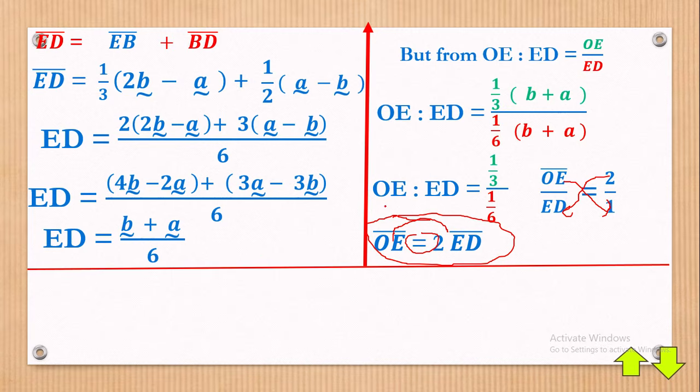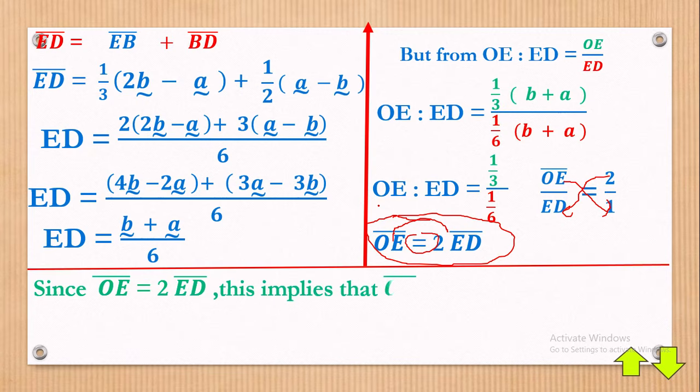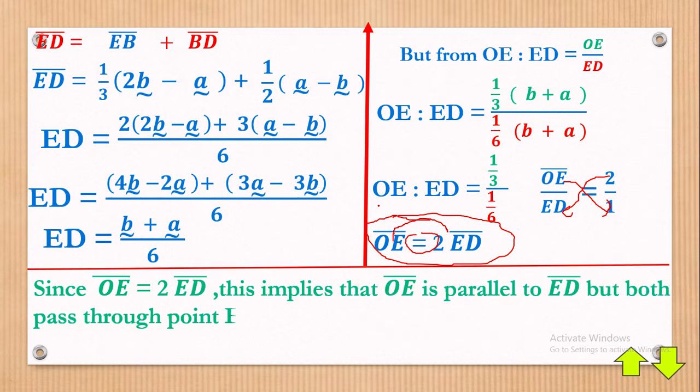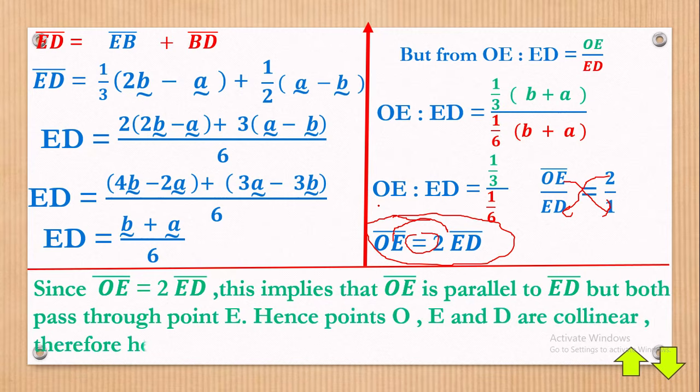Then finally, if they are collinear, let's conclude. We say, since OE is equal to 2 ED, this implies that OE is parallel to ED, but both pass through point E. Hence, points O, E and D are collinear. Therefore, he should pay the surveyor, and that marks the end of this question.